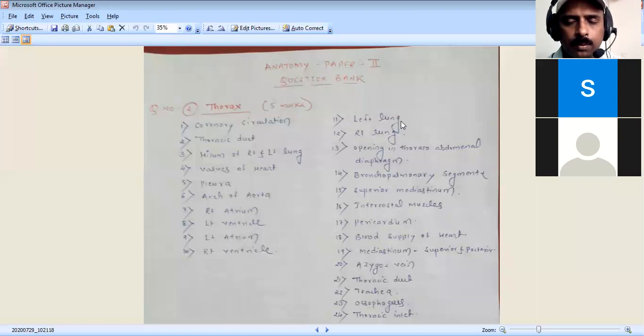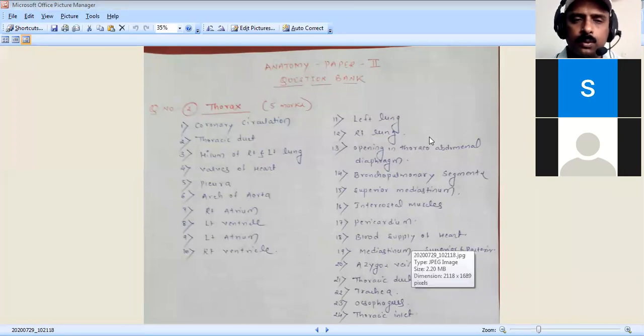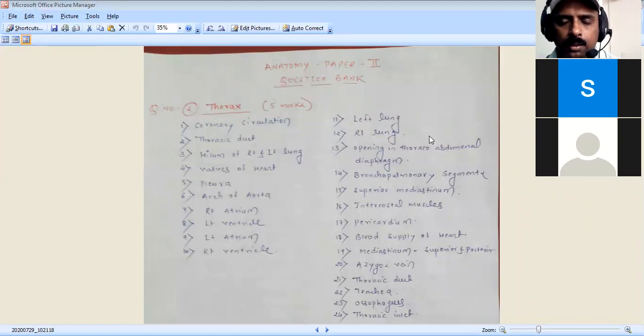So you have to remember that trachea and esophagus are both related. Then for the other relations, on the right side you have the right phrenic and right vagus, and on the left side, left phrenic and left vagus. That you have to remember. So almost all of the right and left lung is covered. Separately, you should be able to write when a question is asked as a short note on the right lung or the left lung.